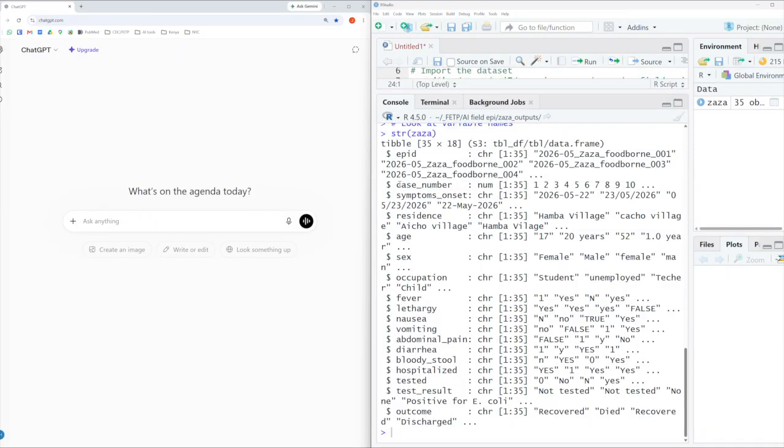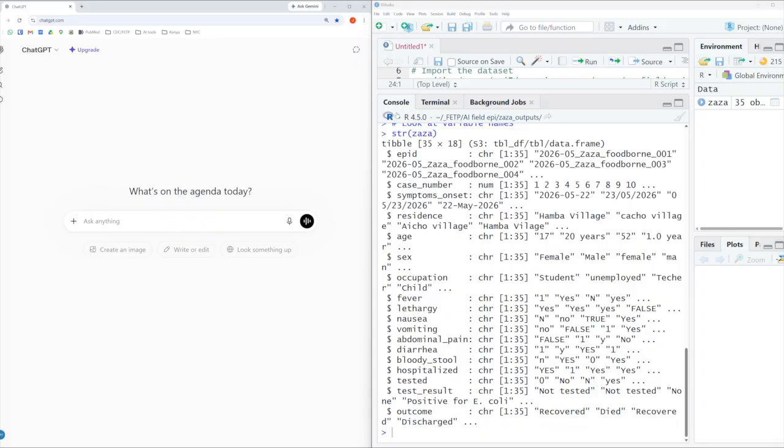And we can see that everything is now lowercase. And if there was a space, there's now an underscore. So the str or structure function in R lists out the variable names with a $ sign in front, the type of variable, this one being character, and then the first few observations of that variable. So here's the first observation.